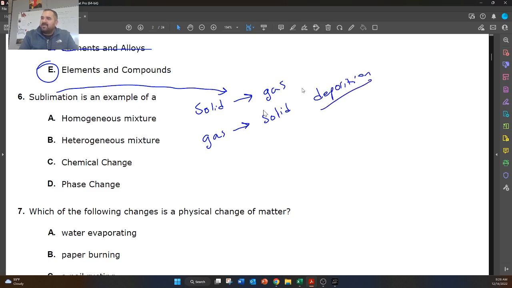So you're probably going to see one of these words, and they're going to want you to confuse them for chemical changes. But you need to know that all phase changes, whenever something goes from being solid to liquid, liquid to gas, all of these are considered phase changes, which are all physical, not chemical. So sublimation is an example of what? It's not a homogeneous mixture. It's not a heterogeneous mixture. It's not a chemical change. It's a phase change. Or a physical change.